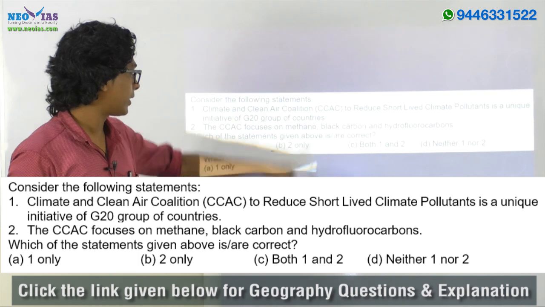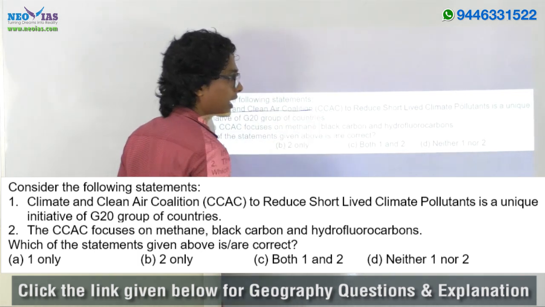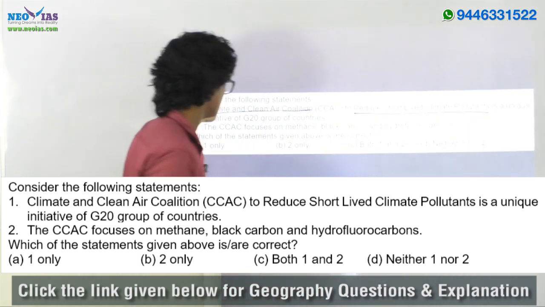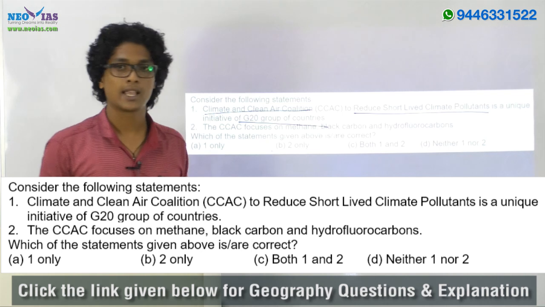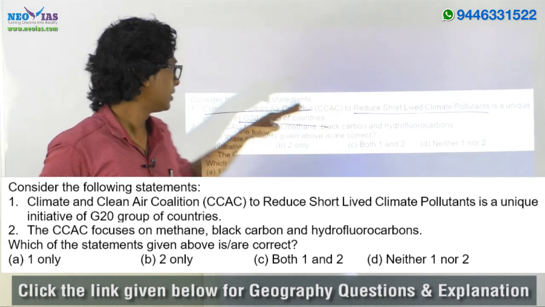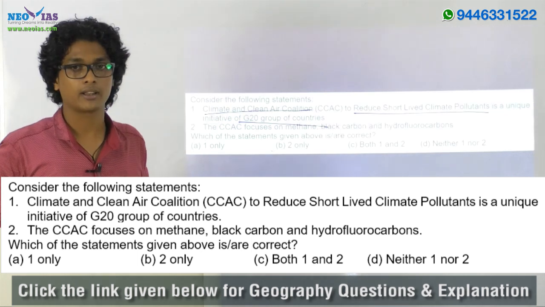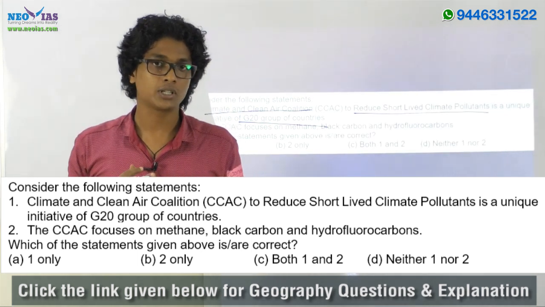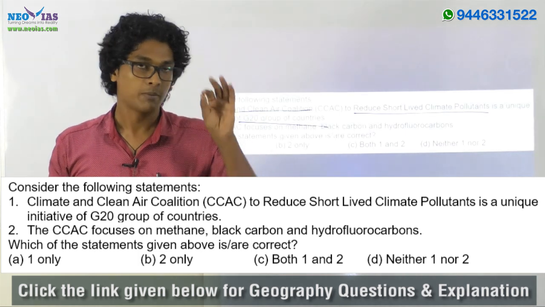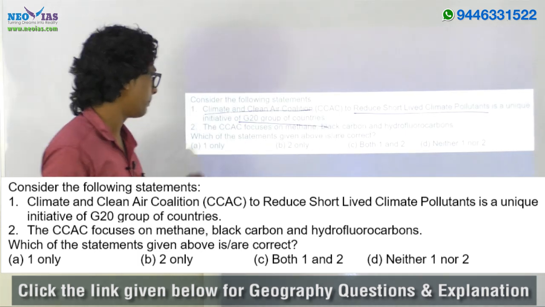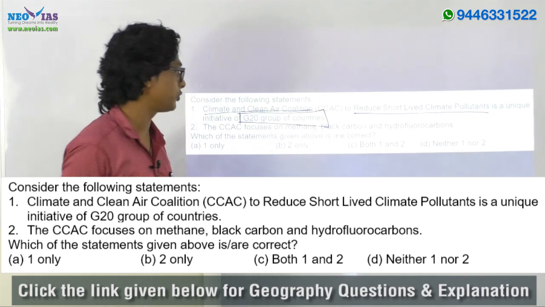The Climate and Clean Air Coalition to reduce short-lived climate pollutants is a unique initiative of the G20 group of countries. Again, a two-statement question. This question is about the Climate and Clean Air Coalition, which tries to reduce short-lived climate pollutants. But this statement is wrong, because the initiative was not taken by the G20 countries.